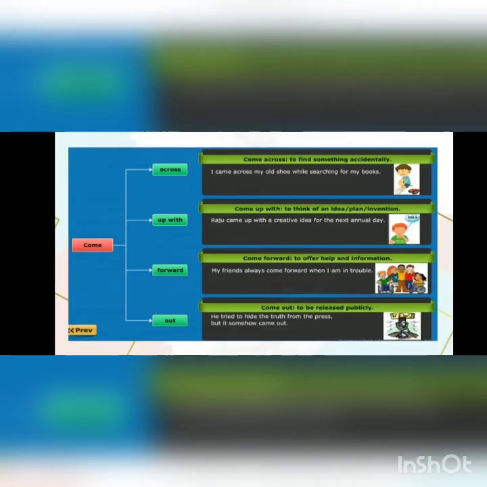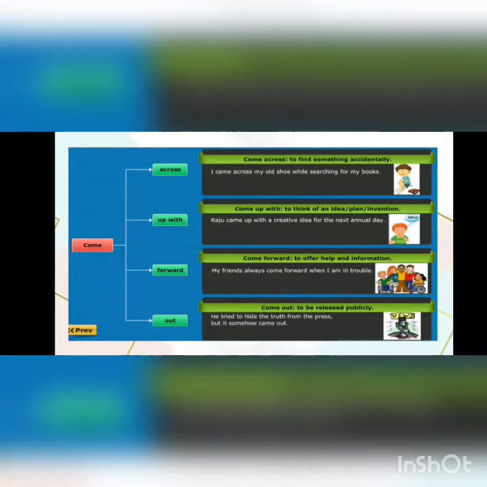Students, let us see the different phrasal verbs that are made from the verb came. Came across means to find something accidentally. For example, I came across my old shoe while searching my books. Came up with means to think of an idea or a plan or invention. For example, Raju came up with a creative idea for the next annual day.